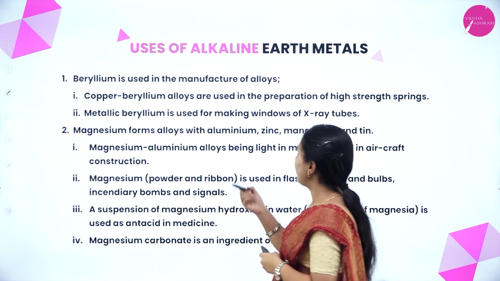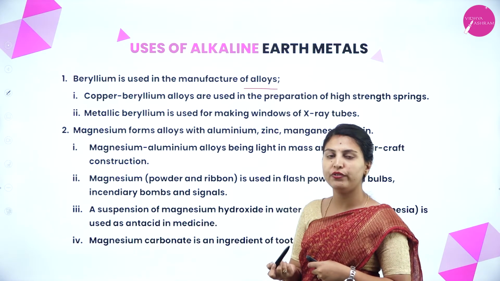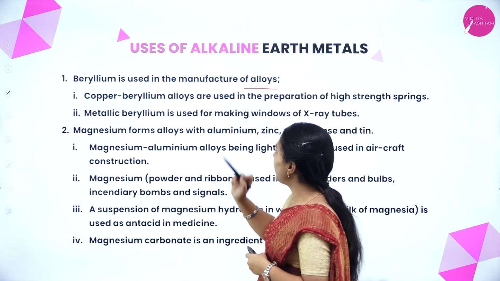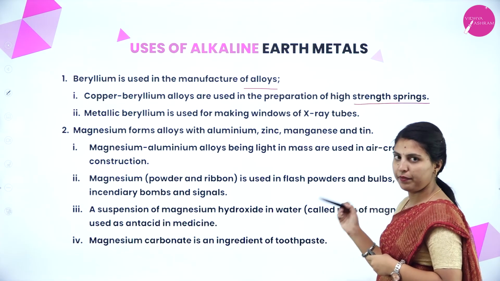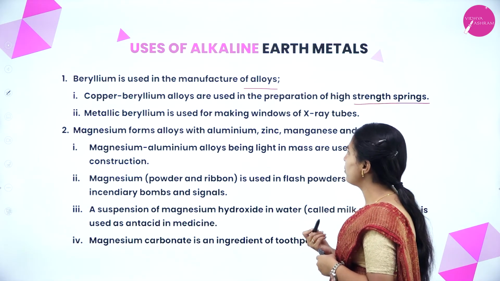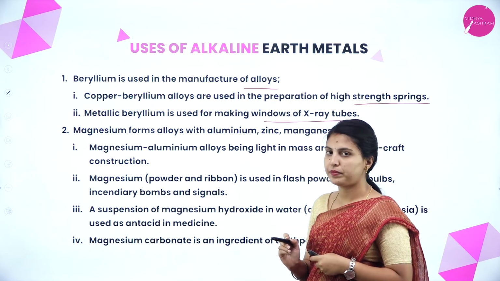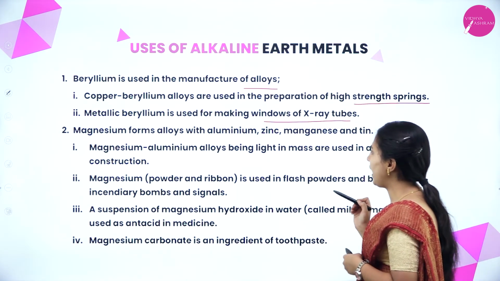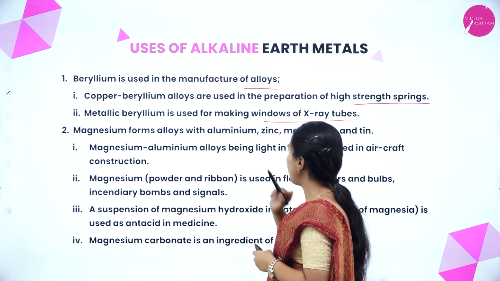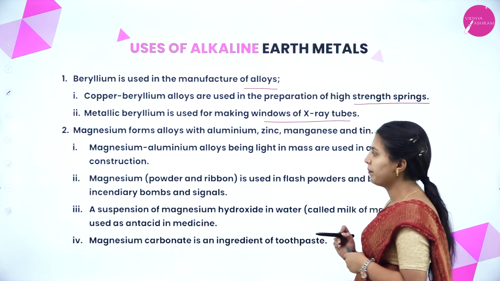Beryllium is used in the manufacture of alloys. We have discussed what alloys are: homogeneous mixtures of metals. Copper-beryllium alloys are used in the preparation of high-strength springs. Metallic beryllium is used in the making of windows of X-ray tubes. Magnesium forms alloys with aluminium, zinc, manganese and tin. Magnesium-aluminium alloys, being light in mass, are used in aircraft construction.